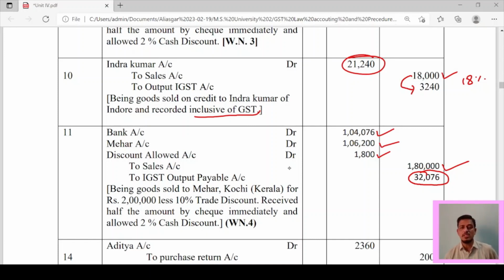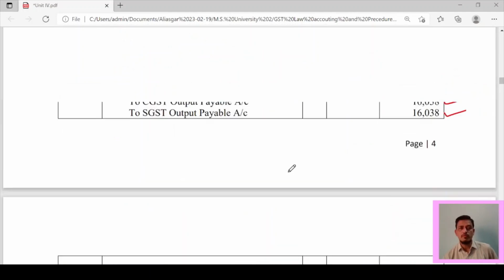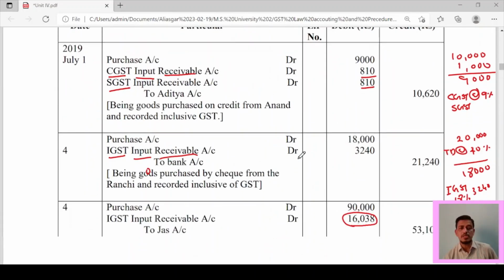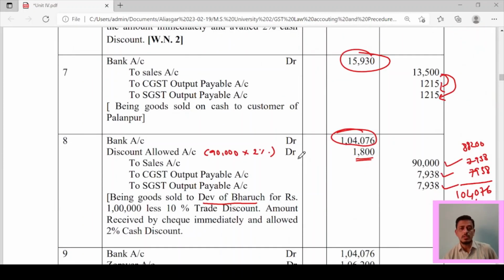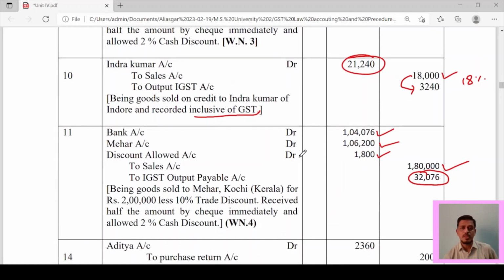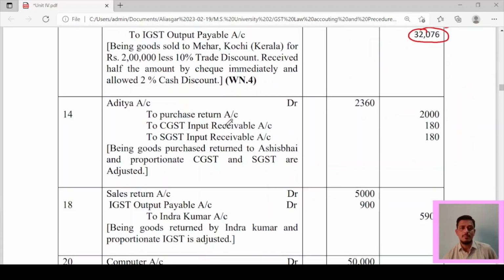And we have already seen working note number 4. Goods of rupees 2,000 returned to Aditya of Anand. Now we have purchased goods from Aditya of Anand, and now we have returned it. So this is a purchase return transaction. Whenever you make a purchase return, you have to reverse the input CGST account and input SGST account receivable that you had recorded. So this is how the entry will be.